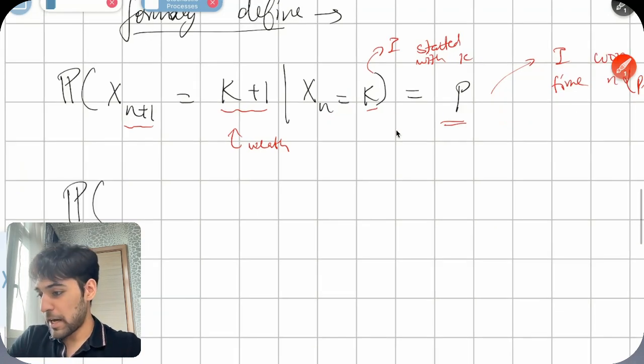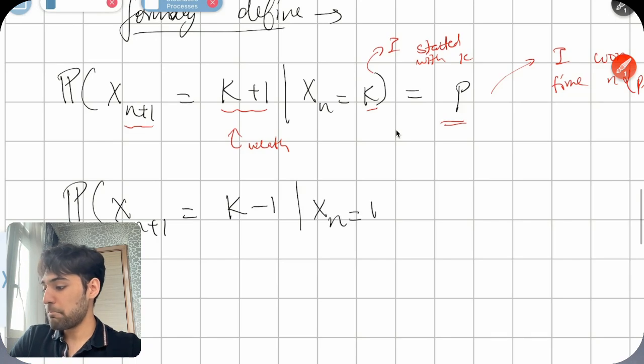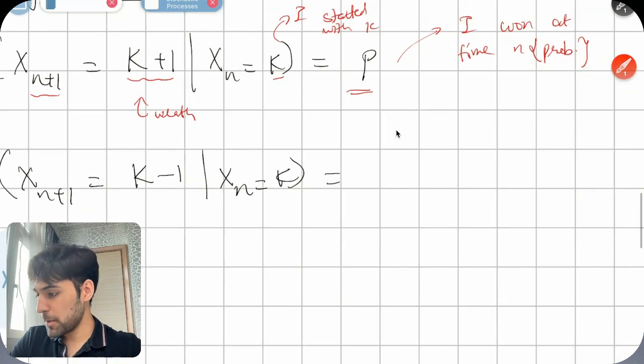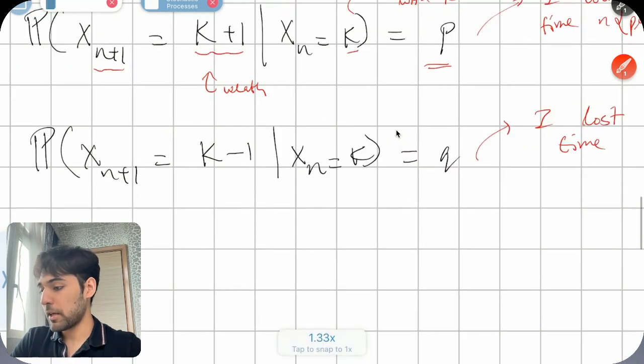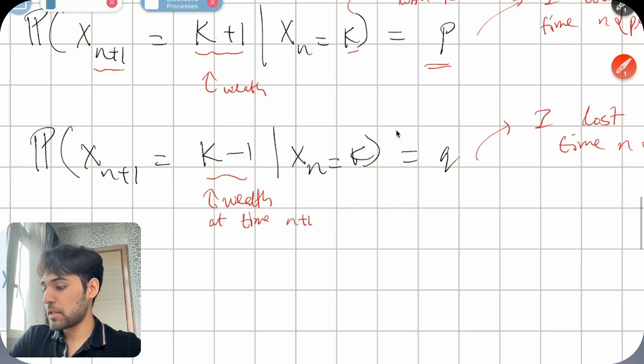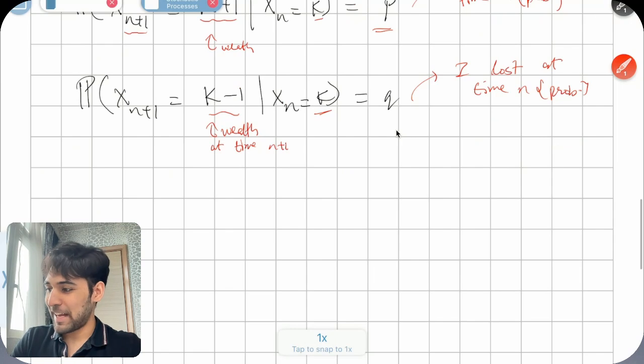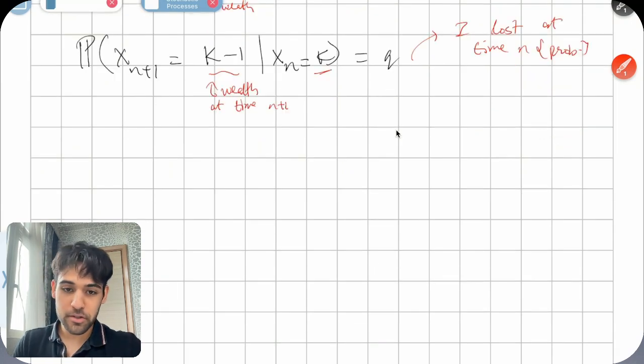Very similarly, I can look at the probability of myself losing that draw given that I began with k dollars. What's the probability of that? It's just q. So it's that I lost at time n, and it's just the probability of me losing that game, and this is my wealth at time n plus 1. This is what I started with, right? And yeah, that's how you look at them. That's how you compute these.